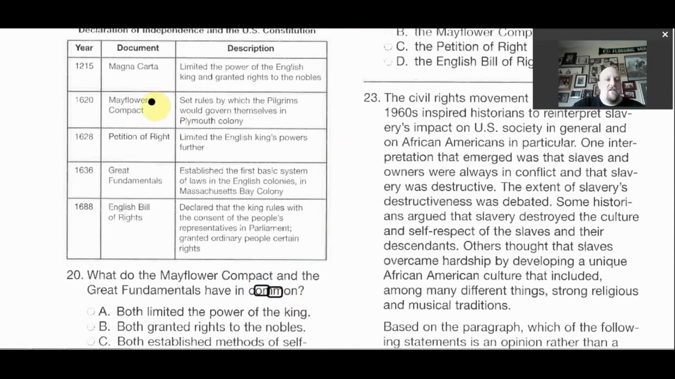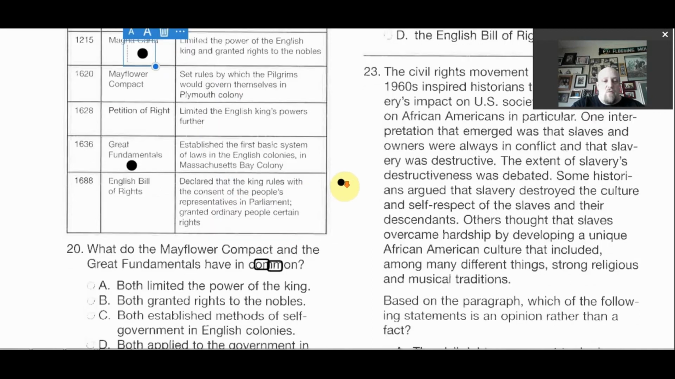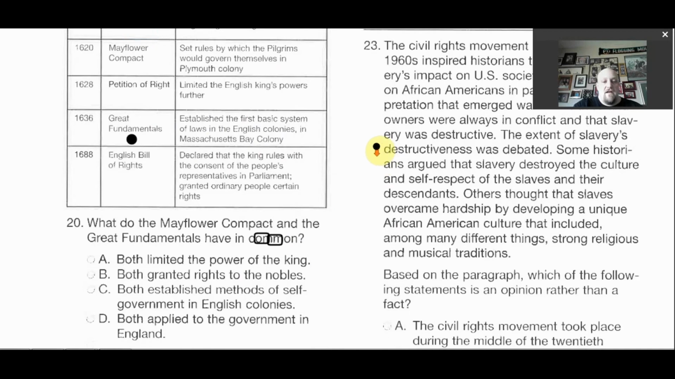So if you read these, you're going to look at, so the Magna Carta, and you really only have to look at the Magna Carta and the Great Fundamentals, these two right here and here. So the Magna Carta limited the power of the English king and granted rights to the nobles. The Great Fundamentals established the first basic system of laws in the English colonies and Massachusetts Bay Colony. So what do they have in common? This one doesn't say anything about limiting the power of the king, just this one does. Both granted rights to the nobles. This one says nothing about granting rights to the nobles, only the Magna Carta does.